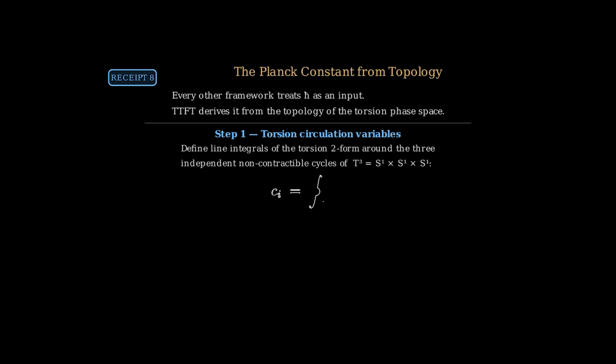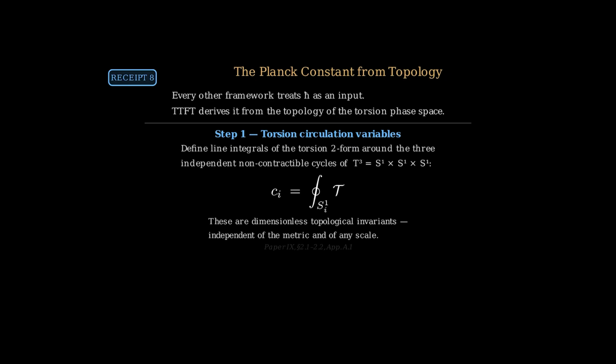Define torsion circulation variables as line integrals of the torsion 2-form around the 3 independent non-contractible cycles of the 3-torus. C_i equals the integral over S¹_i of T, where T is the torsion 2-form. These are dimensionless topological invariants. They don't depend on the metric, they don't depend on any scale.